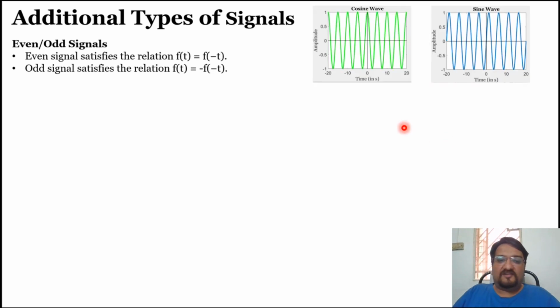If you can see on your screen, the green trace is a cosine wave, which is symmetrical to your y-axis. What does it mean? You all know that cos pi by 2 is 0, cos 90 degrees is 0.